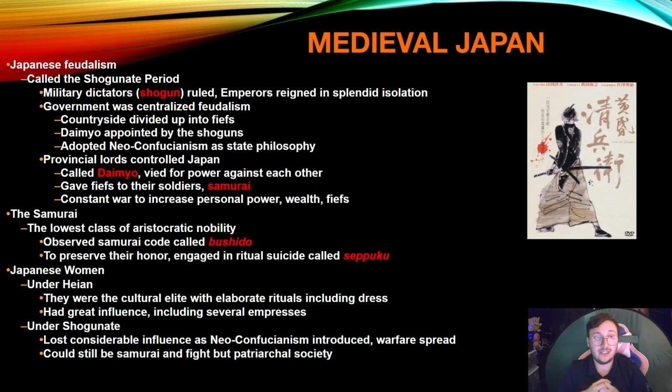Now, Japanese women under Heian were the cultural elite with elaborate rituals, including dress. They had influence, including several empresses, which is very different than China. Under the shogunate, they lost considerable influence as Neo-Confucianism was introduced, which is going to make them more patriarchal, and warfare begins to spread. Women could still be samurai and fight, but it was more of a patriarchal system. There are several instances of extremely influential female samurai that would defend and kill hundreds, if not thousands, of samurai on their own.